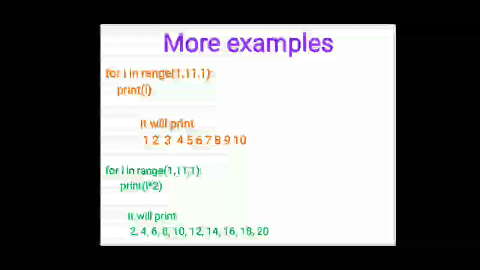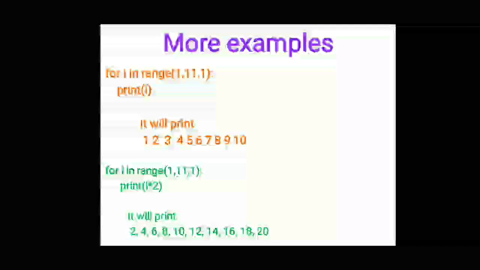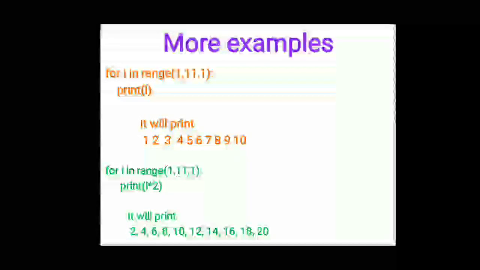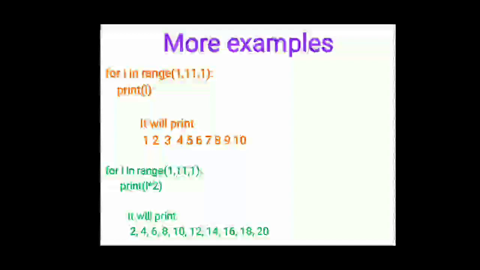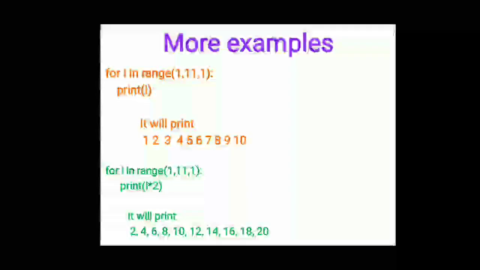It means first it will print 1, then 1 plus 1 becomes 2, then it prints 2, then 2 plus 1 becomes 3. So gap means it adds one to each value, so it prints up till 10.